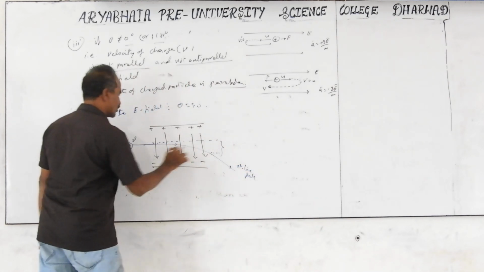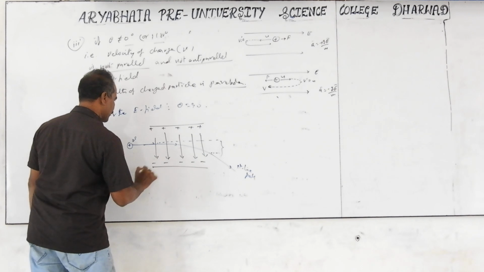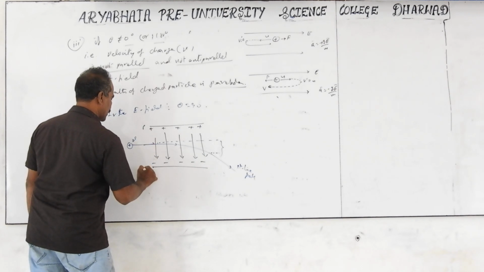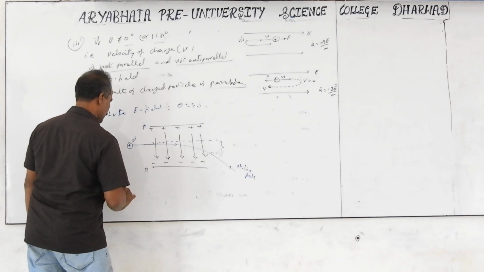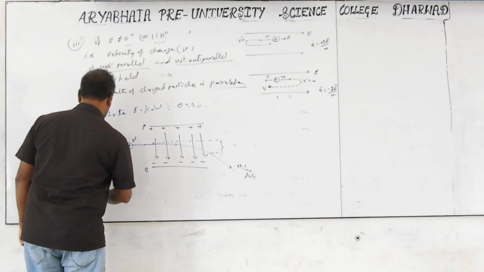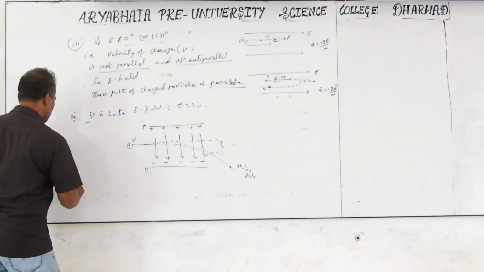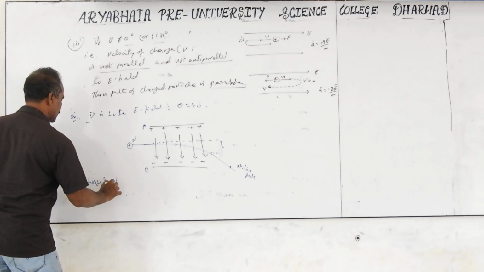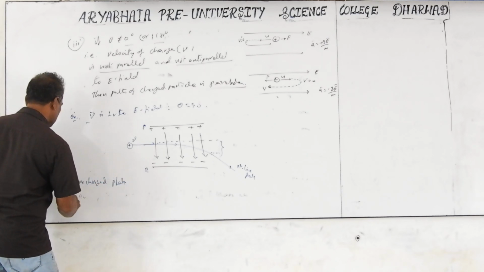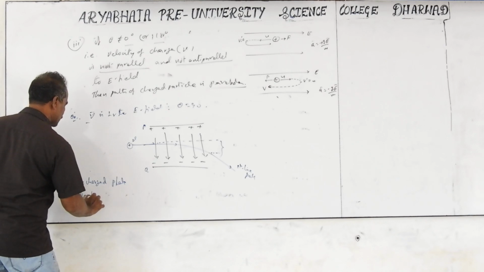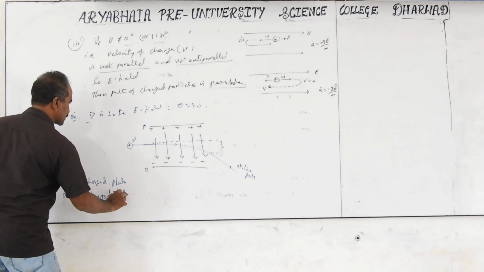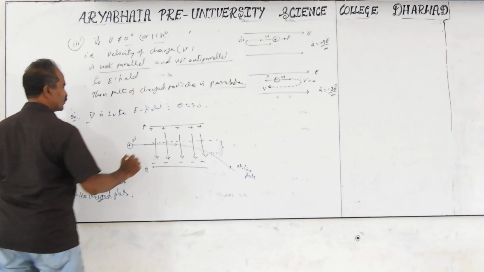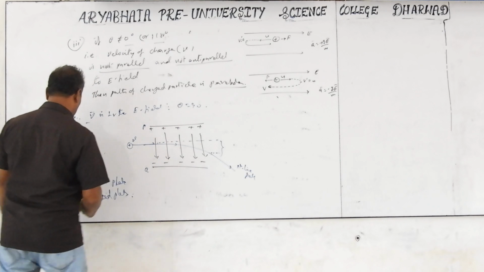Here you find this parabolic path. This is the negative plate. I will take this as P and this as Q. P is the positively charged plate and Q is the negatively charged plate. E is the uniform electric field. I am taking everything here as uniform.